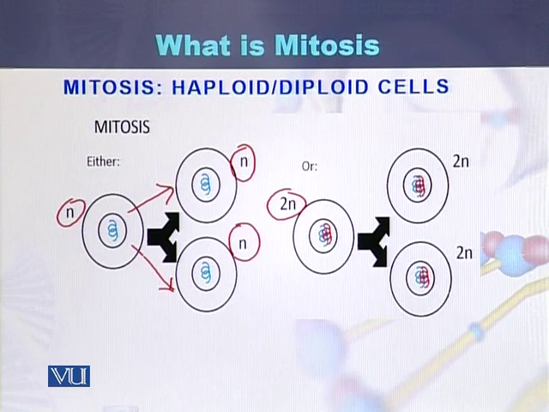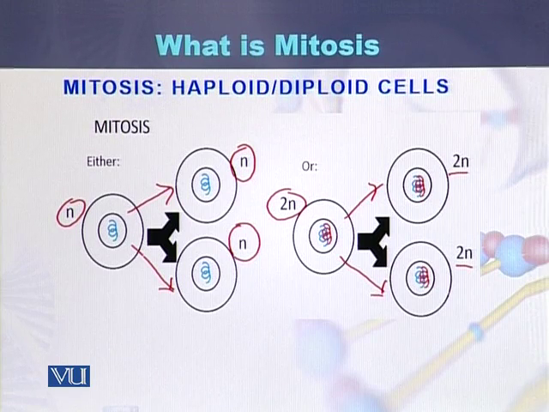Mitosis can also be seen in diploid cells. This is an example of a diploid cell. The diploid cell is converted into two daughter cells. As a result of mitosis, both the daughter cells which are produced are also 2n. They are called diploid cells.